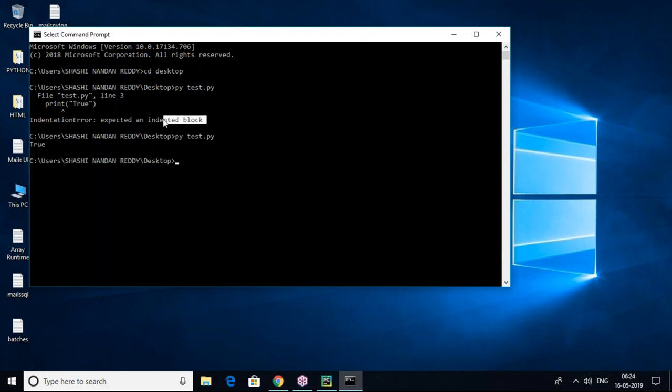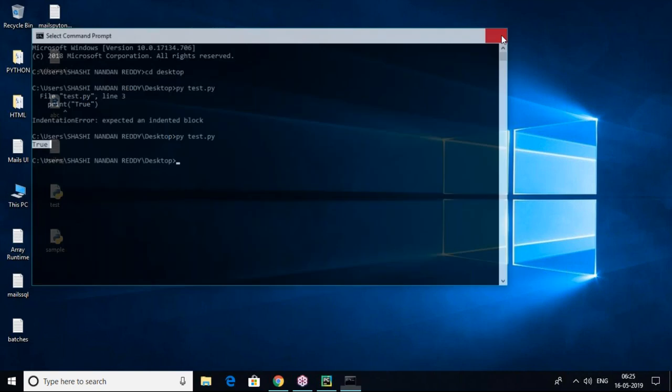So previously it was not there. Previously what? It was an indentation error. There was no indentation maintained. So that's why it wrote false, it wrote error. Now this time we have given indentation correctly with four white spaces. Some space we include, space is required, to consider the block of code. So that's why indentation is required.